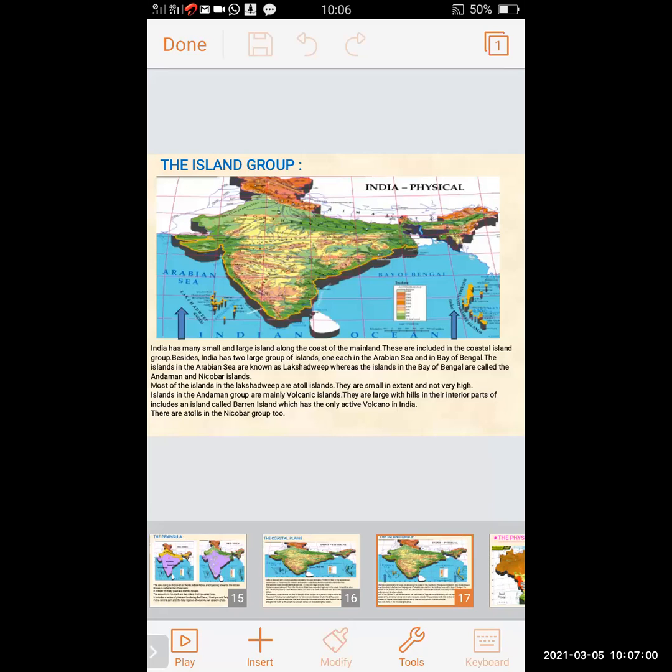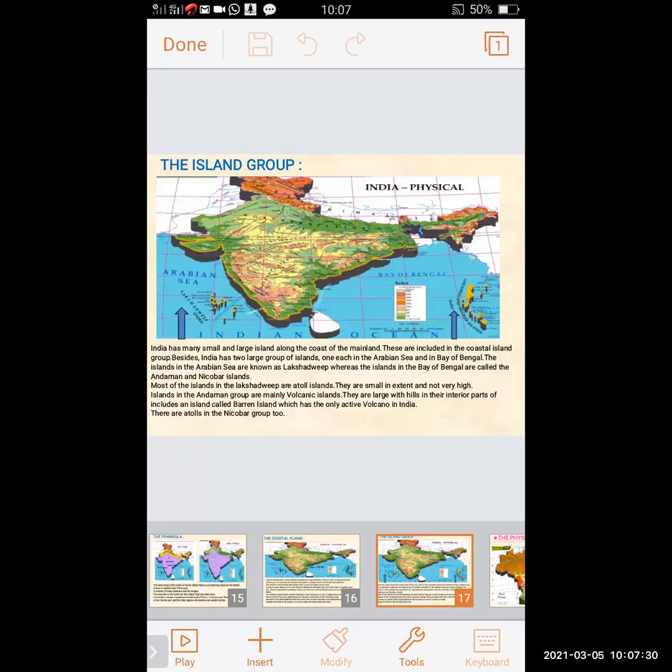The islands in the Andaman group are mainly volcanic islands. They are large with hills in their interior part. It includes an island called Barren Island, which has the only active volcano in India. In the exam, a fill-in-the-blank question may come on this.